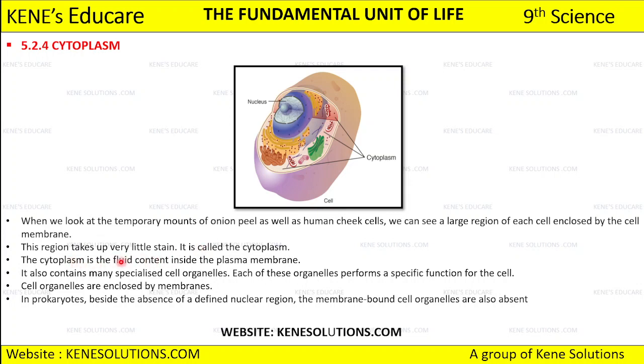See, the cytoplasm is the fluid content inside the plasma membrane. तो प्लाज्मा मेम्ब्रेन के अंदर का जो फ्लूइड कंटेंट होता है उसको हम क्या बोलते हैं? We call that as cytoplasm, and cytoplasm is not an organelle, it is a fluid.